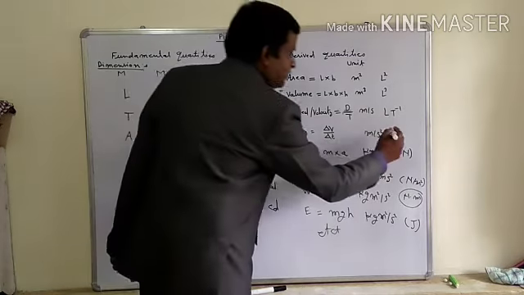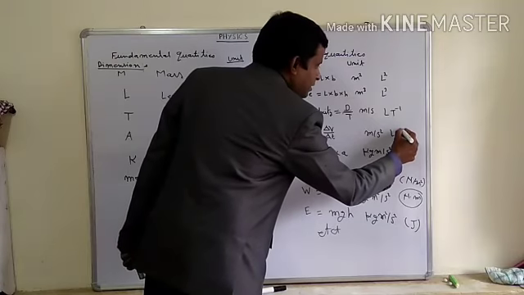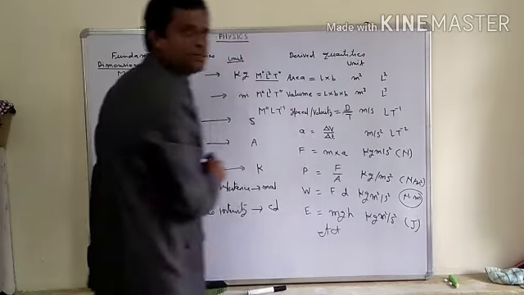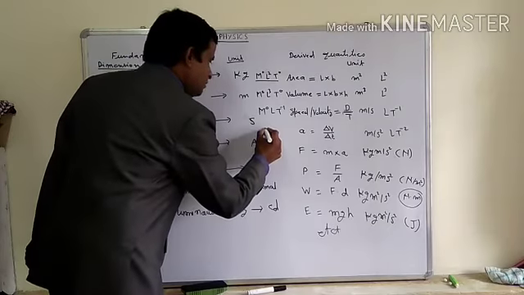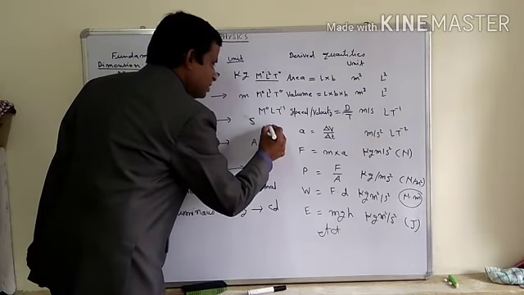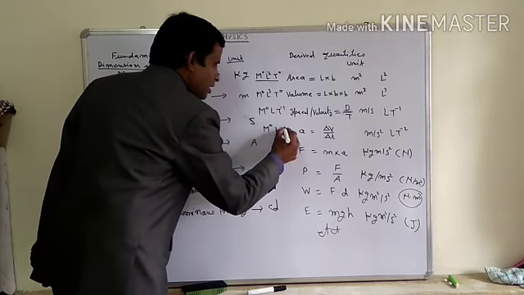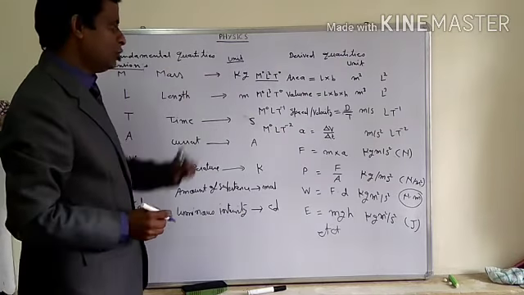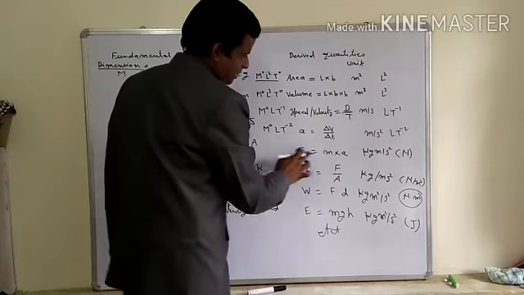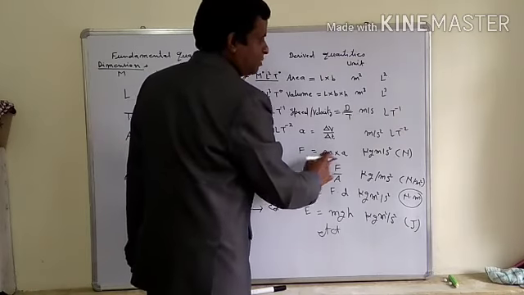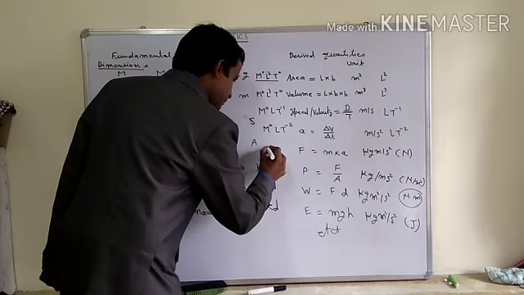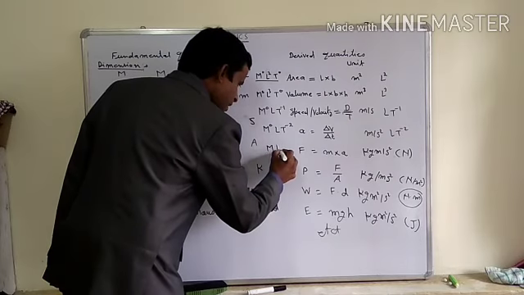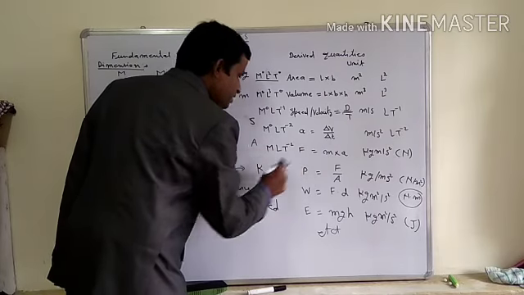Acceleration will become L T minus 2, because time square is there. So M0 L T minus 2 will be the dimension formula of acceleration. Force: there is M here, so we will write M L T minus 2.